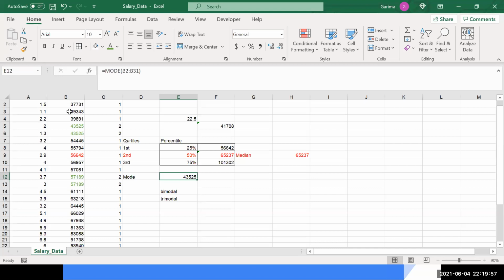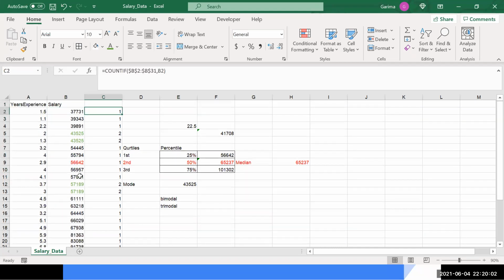You can use any one of them. So what you will do is you will first find the count, and then you can just sort the data based on this count in descending order. Whatever value comes at the top, that will be your mode.